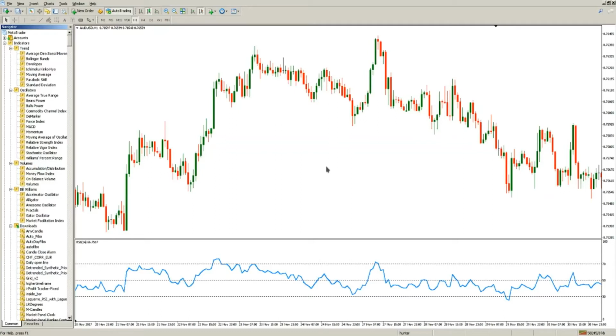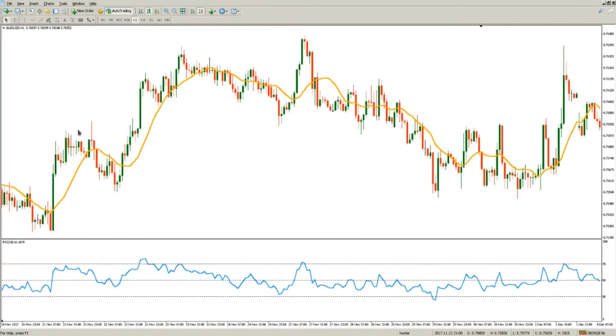So if the RSI is for 14 periods, the default value of the indicator, we will also plot a moving average that is a 14 period simple moving average applied to the close price, and that should look like this.